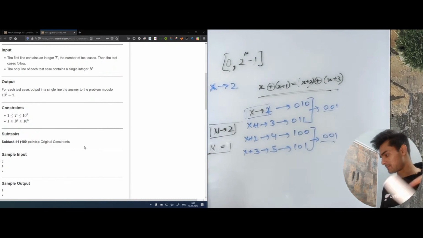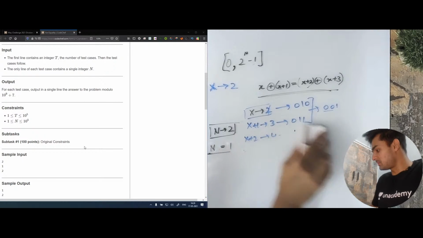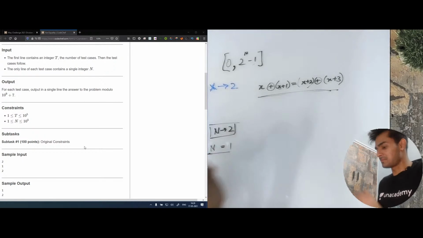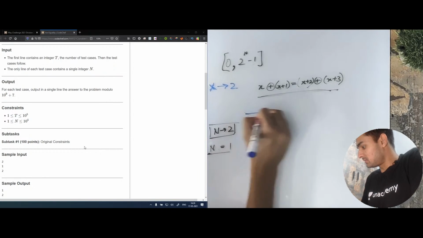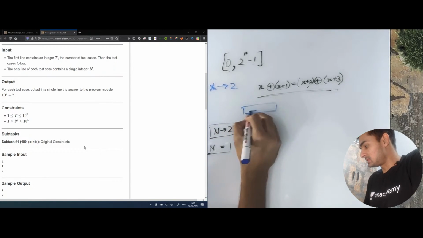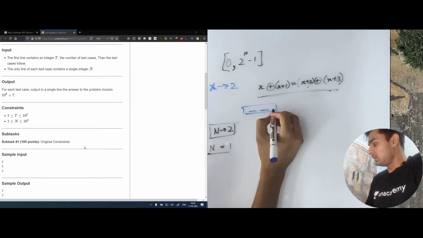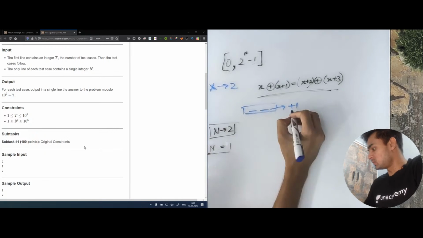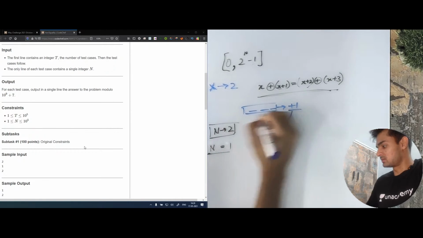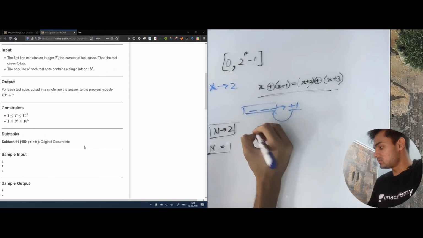Now let's stop right here and see what is happening. We know that, let's say this is some random number, and these are the bits. Whenever we add plus 1 to this number, the first bit changes. If it is a 0, it becomes 1.